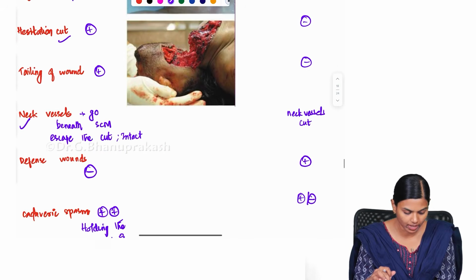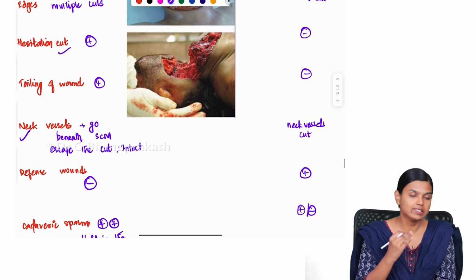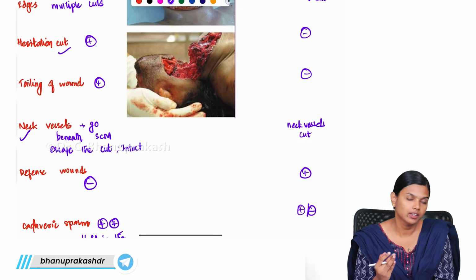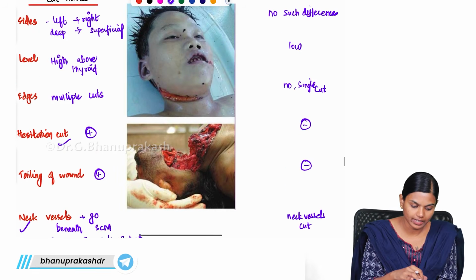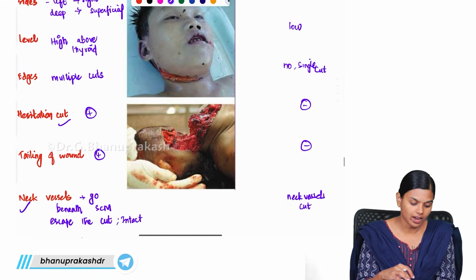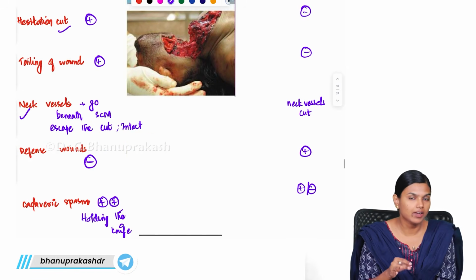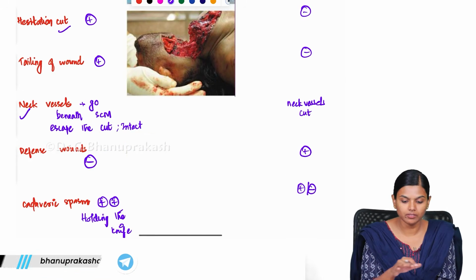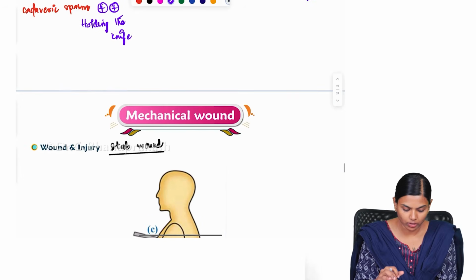So the main thing that we have to remember is where the hesitation cut is present, that the level will be high, and where the neck vessels are spared and where they are not spared. This is the main thing we have to remember in cutthroat injury.